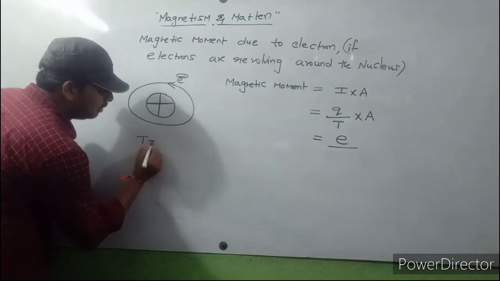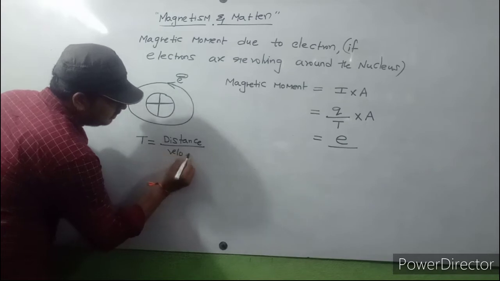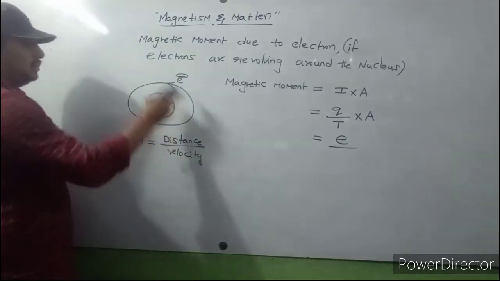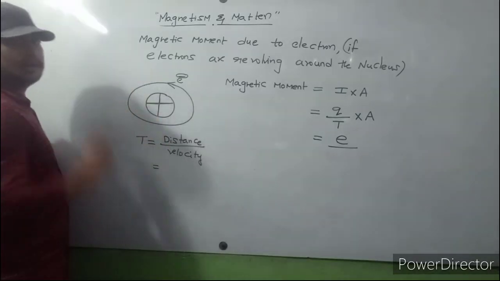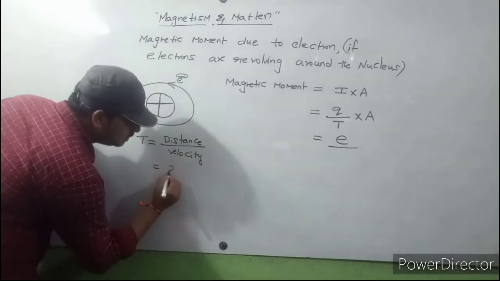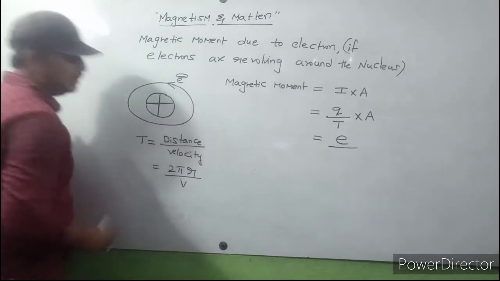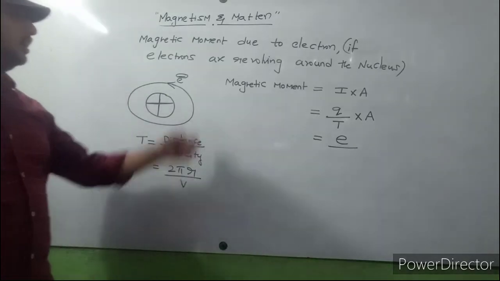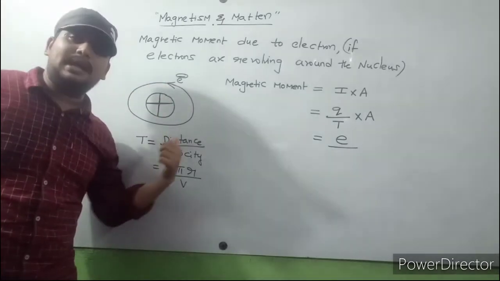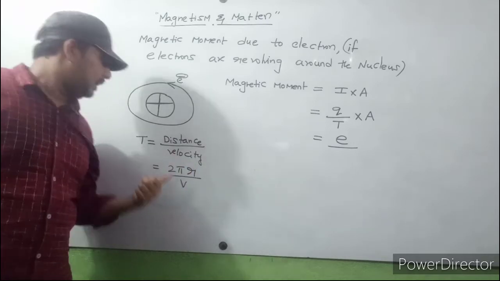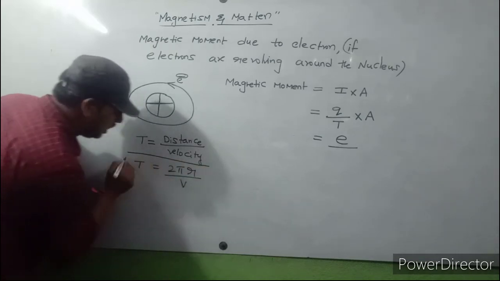Generally time is distance by velocity. The distance covered by the electron by the velocity of the electron gives the time period of that electron. If r is the radius of the circle, then the distance covered by the electron is the circumference, 2 pi r, and v is the velocity. So the time period T is equal to 2 pi r by v.